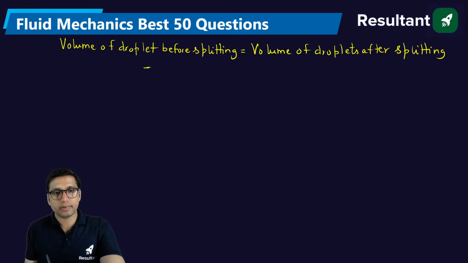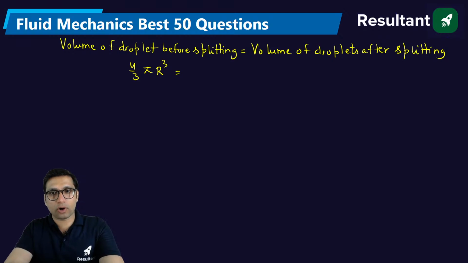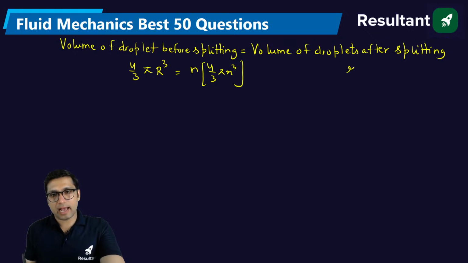of spherical shape. Since it is spherical, the volume will be 4/3 pi R cube. And what will be the volume of the 64 small droplets? The volume of 64 small droplets will be n into 4/3 pi r cube, where let us say r is the radius of the small droplets in which the big droplet has split.